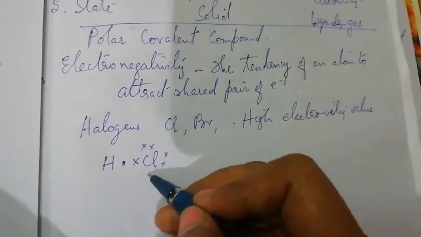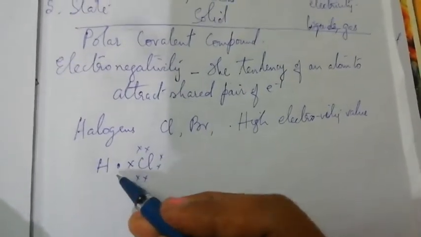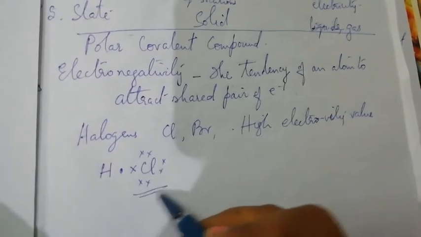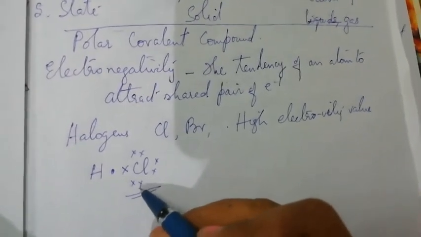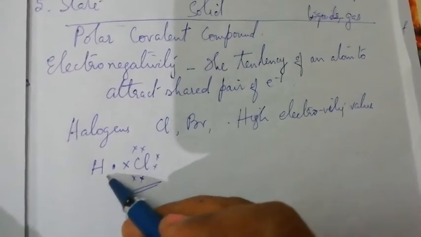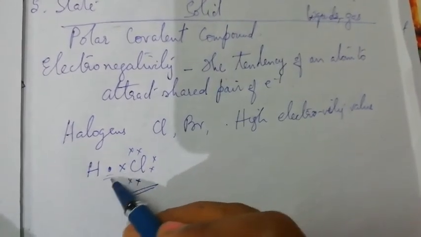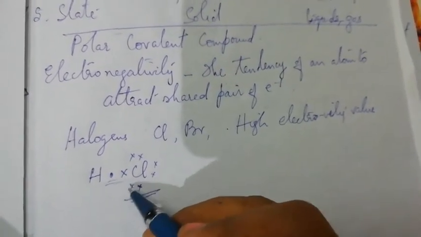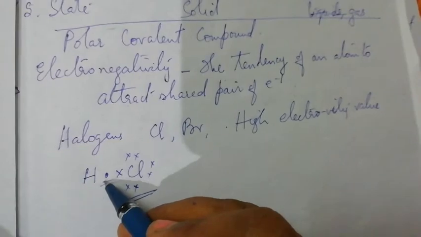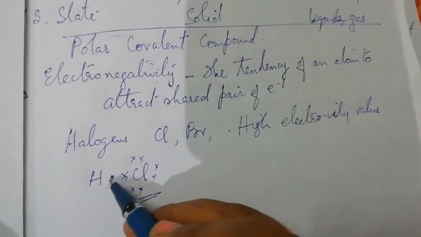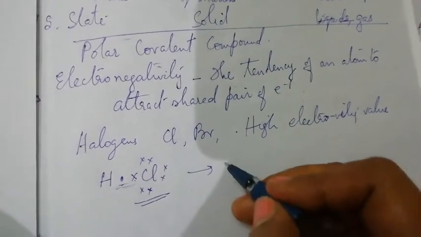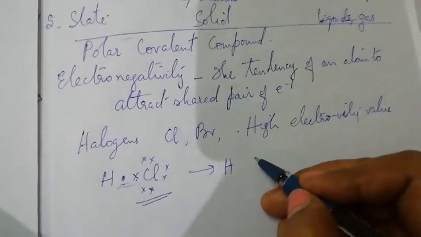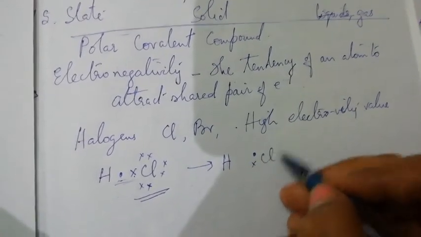Both are non-metals, so it forms a covalent bond. Chlorine has a very, very high electronegativity value, so this difference of electronegativity causes the bonded pair of electrons to shift more towards chlorine. So this is how the shared pair of electrons is distributed.